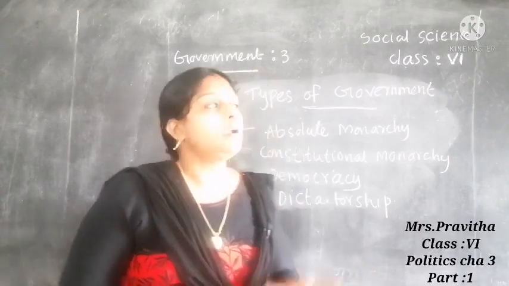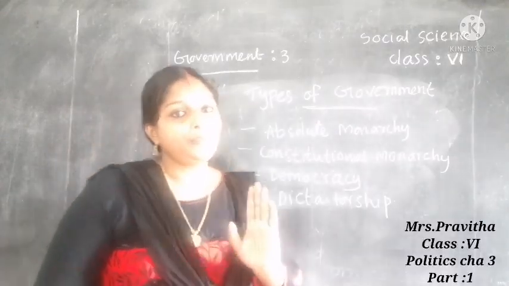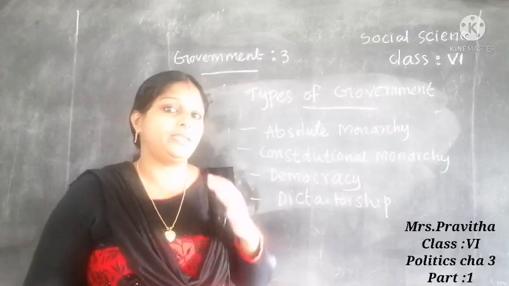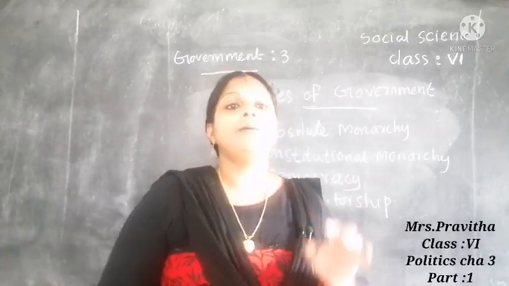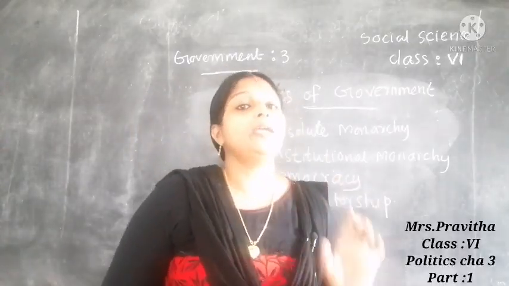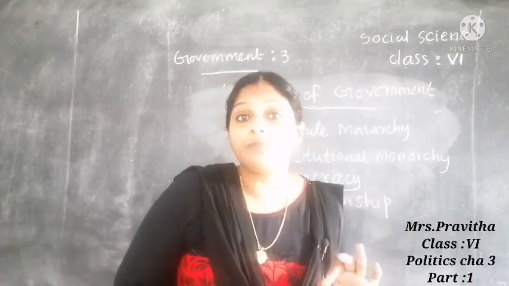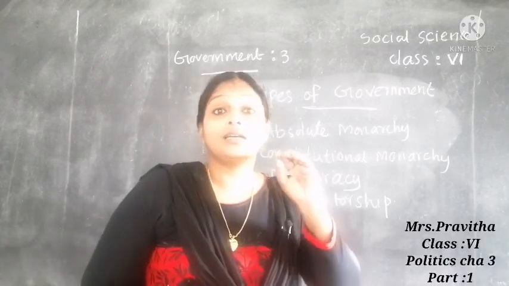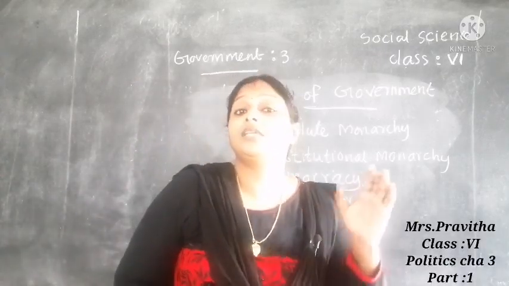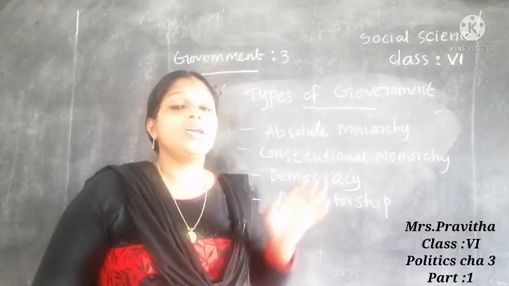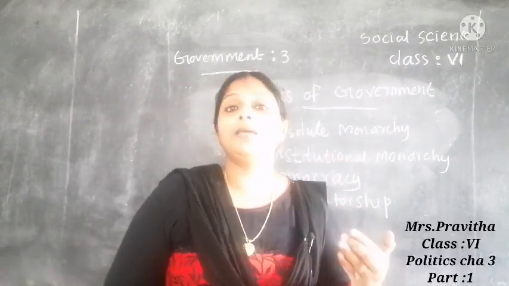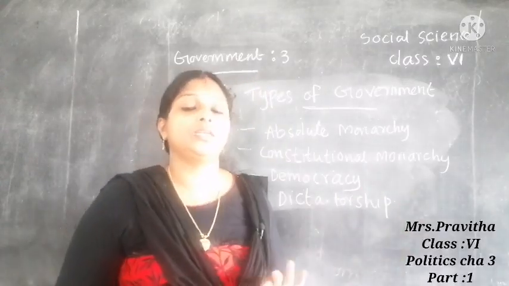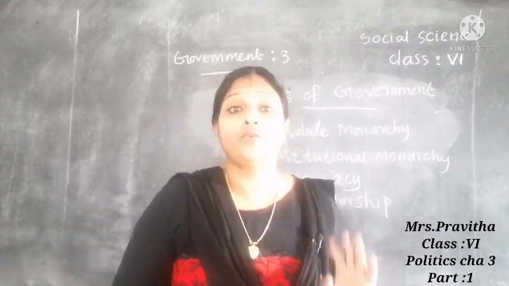Second one, constitutional monarchy. Constitutional monarchy means, children, the power of the monarch will be limited. The king or queen will be there, but his power is limited by a constitution. Ma'am already taught you what a constitution is. A constitution is a written document that contains the rules and regulations of a country. It may be a written or unwritten constitution. Anyway, it will contain the rules and regulations that a country must follow.